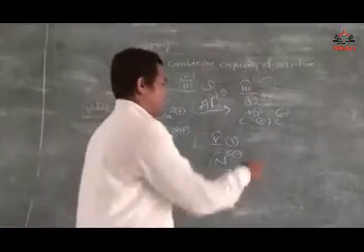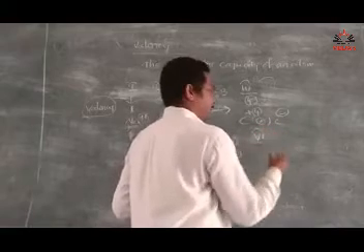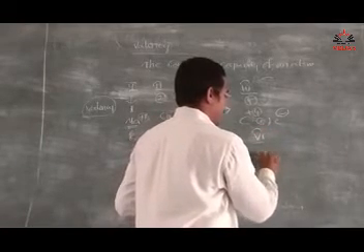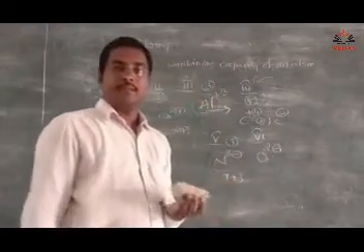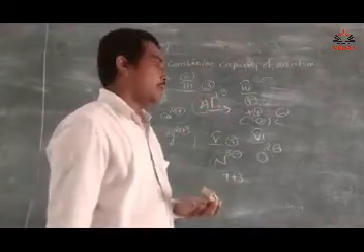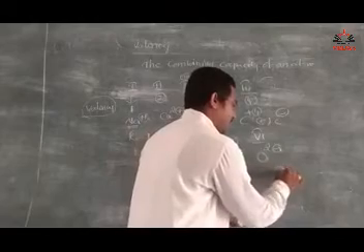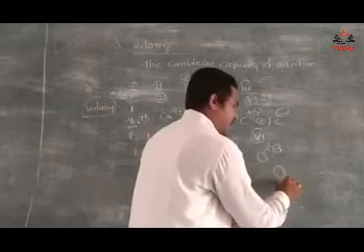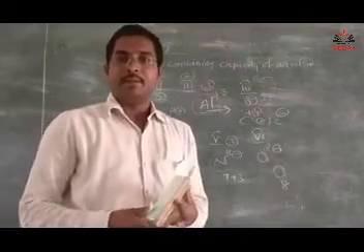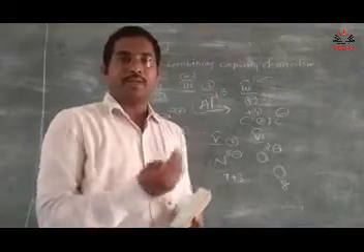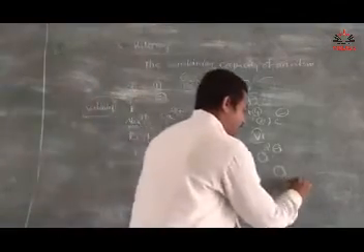Okay, and here, group 6 element oxygen, O2 minus. Oxygen has 6 electrons in its outer shell, and for stability it requires 2 electrons. So that's why oxygen gains 2 electrons.